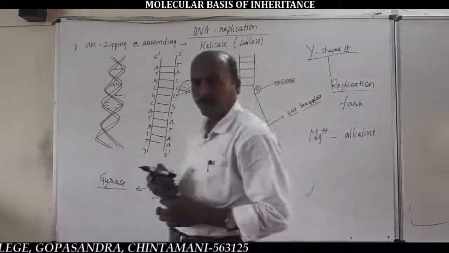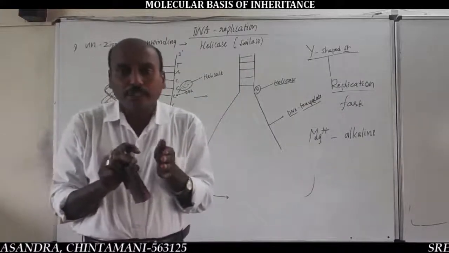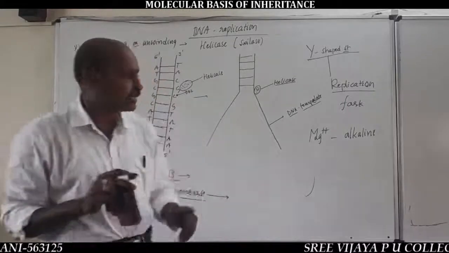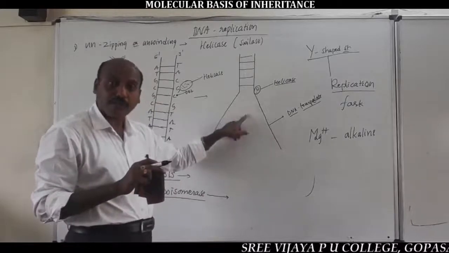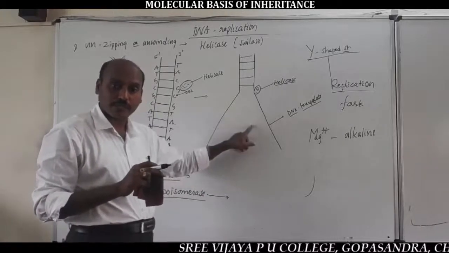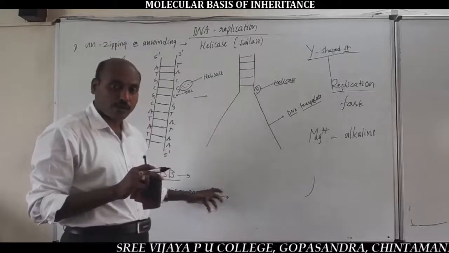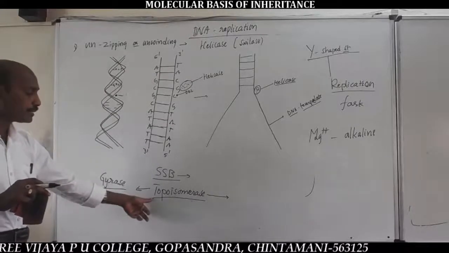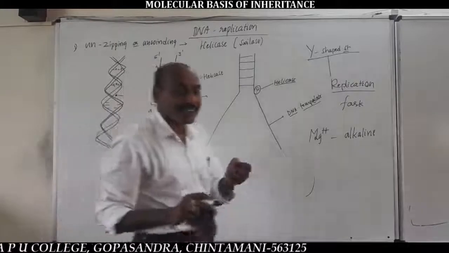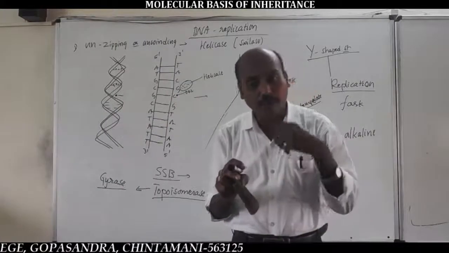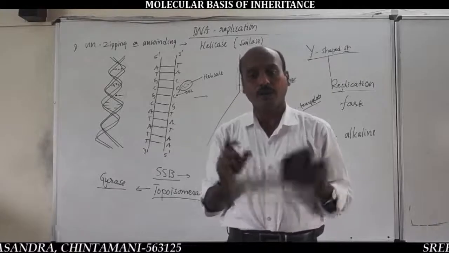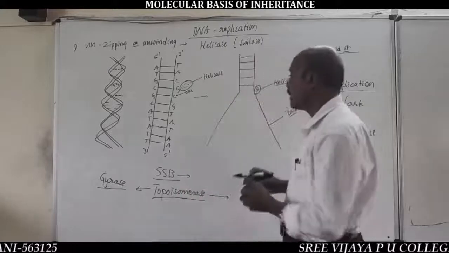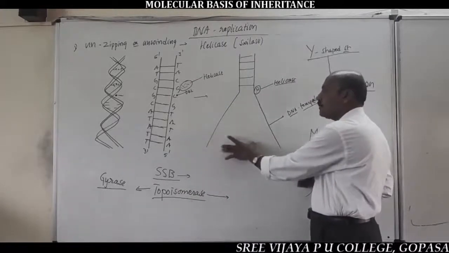Replication fork. Very important. After unchipping of DNA, the single-stranded binding protein prevents the reformation of the hydrogen bonds between nitrogen bases. And the enzyme called topoisomerase, or gyrase in prokaryotic cells, also called gyrase, creates tension from the supercoiling nature of DNA. So, from all these processes, the replication of DNA maintains the unchipped DNA, or replication fork.